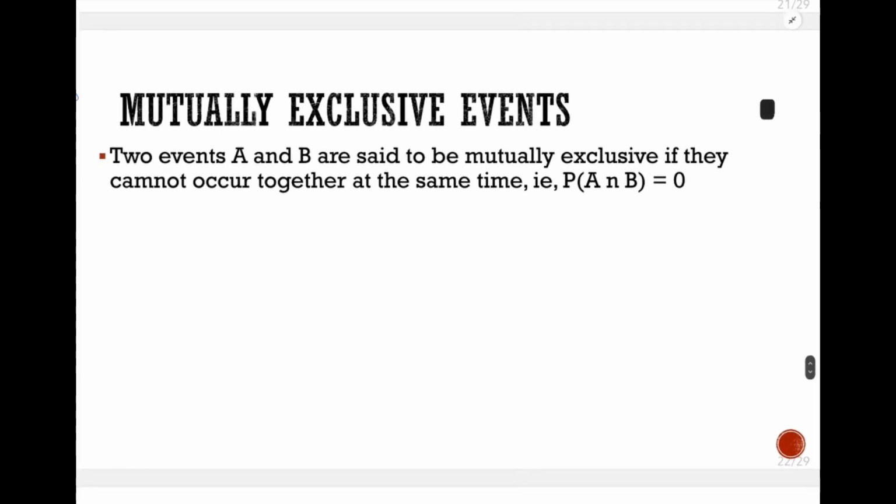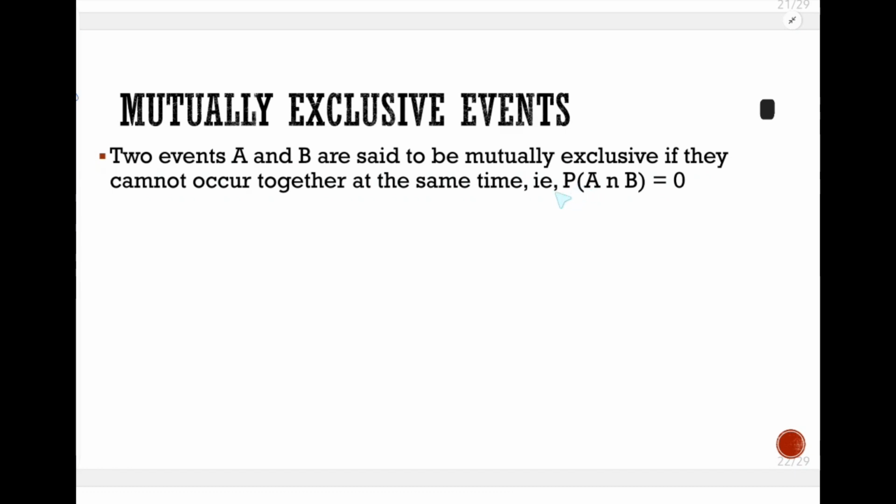Other examples, you cannot pass and fail at the same time. So you either pass or fail. There's nothing like an intersection. So that's what we call mutually exclusive events.